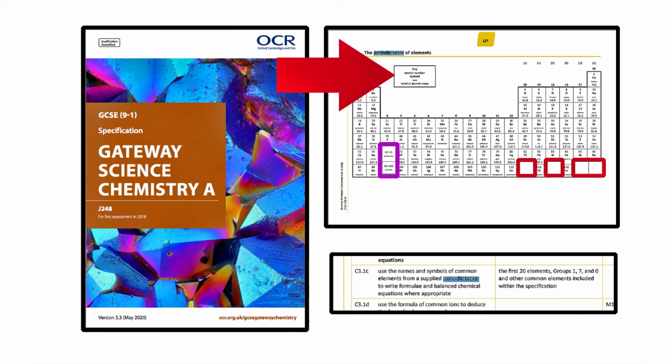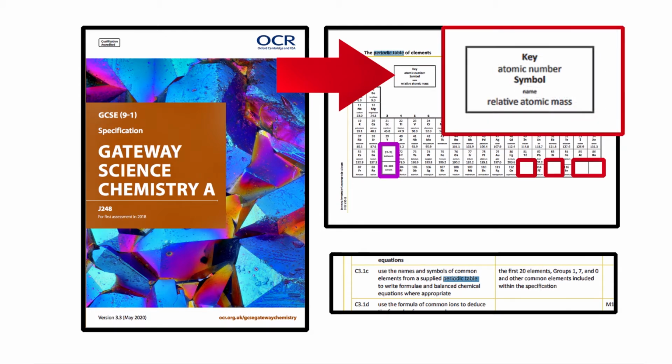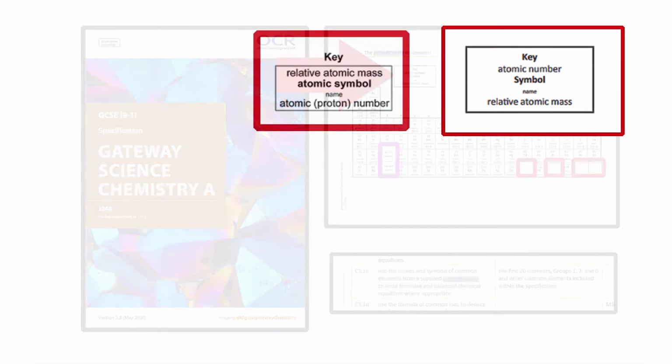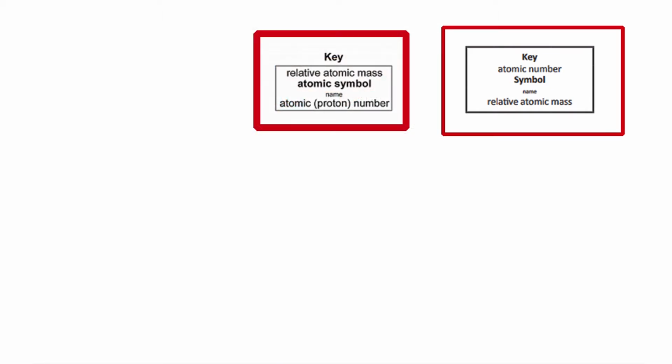Here we have the key again for this periodic table. It is in a different order from the AQA. At the top is the atomic number, then the symbol, then the name, then the relative atomic mass. This also proves that the periodic table must be taught in primary education. Here you can clearly see that they both give the same information but in different orders.